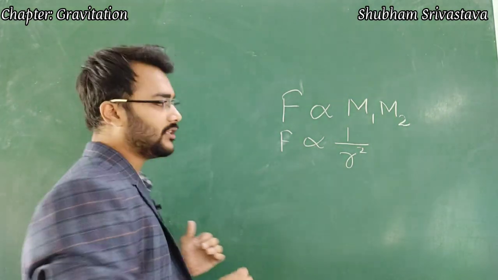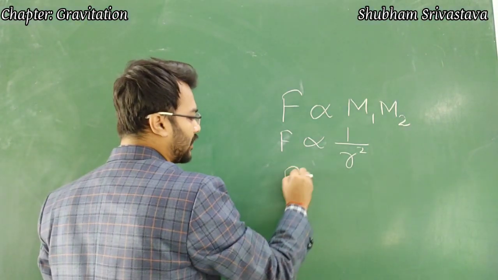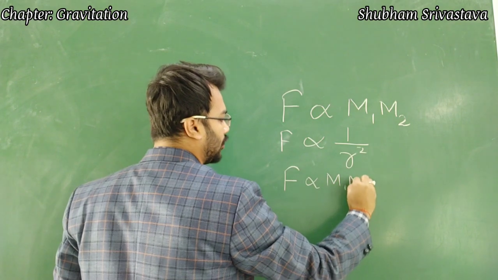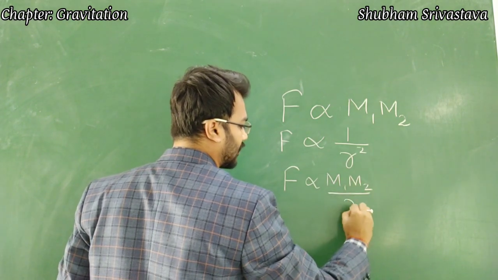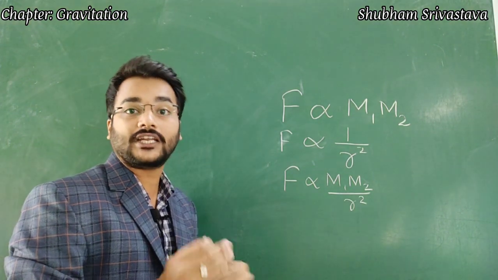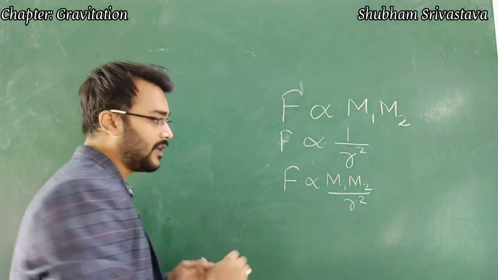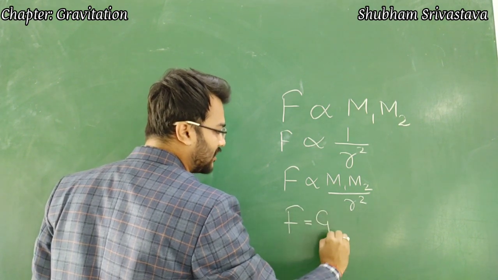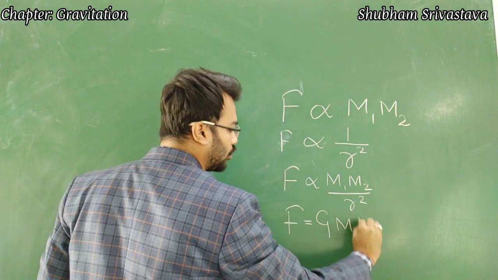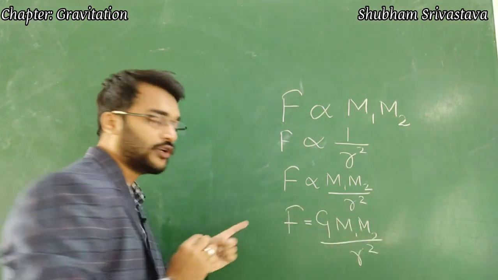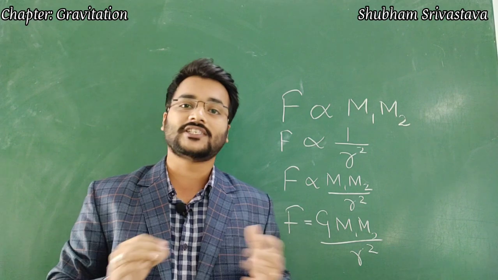If we combine these two relations, then we get one equation, that is F is proportional to m1 m2 upon r square. And finally, by removing this sign of proportionality, we introduce a constant into the system and we get the final formula that F is equal to capital G m1 m2 upon r square. So this is the formula for the force of gravitation which is derived.